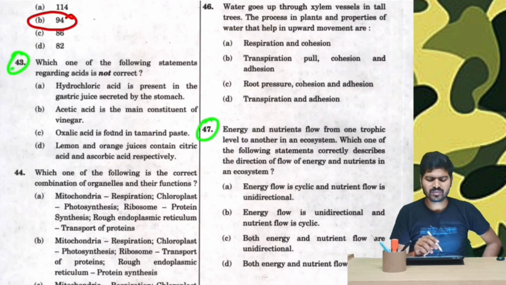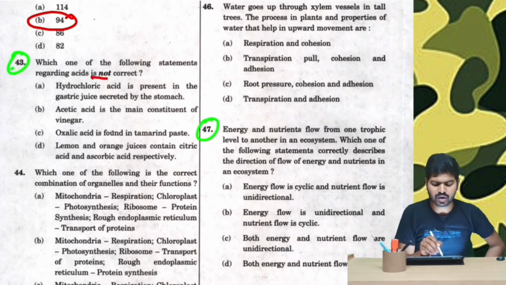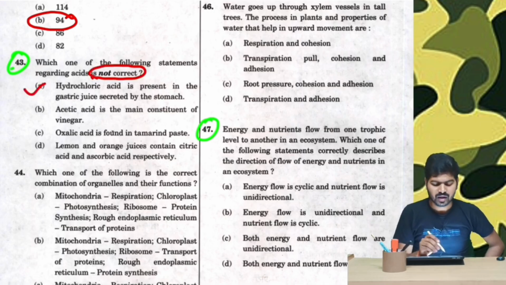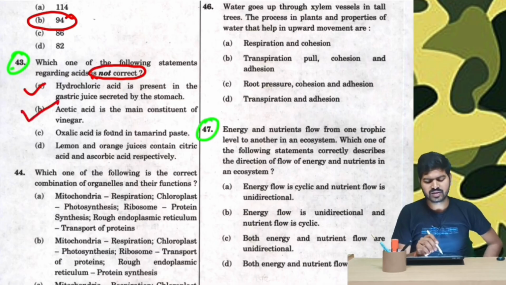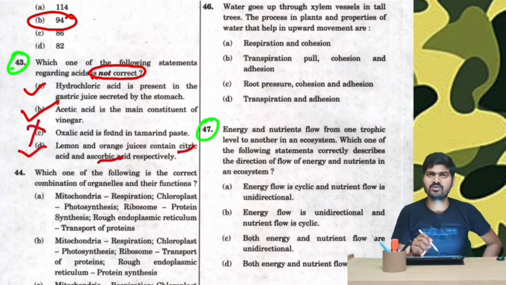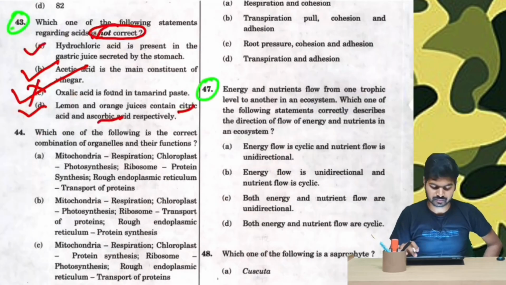Question number 43. Which one of the following statements regarding acids is not correct? Hydrochloric acid is present in the gastric juices secreted by the stomach. This is correct. Acetic acid is the main constituent of vinegar. Vinegar contains acetic acid. This is also correct. Lemon and orange juices contain citric acid and ascorbic acid respectively. This is also correct, because every sour thing contains citric or ascorbic acid. Also correct. Oxalic acid is found in tamarind paste. This is wrong because oxalic acid is found in tomatoes. Therefore, not correct. Option number C is our final answer.